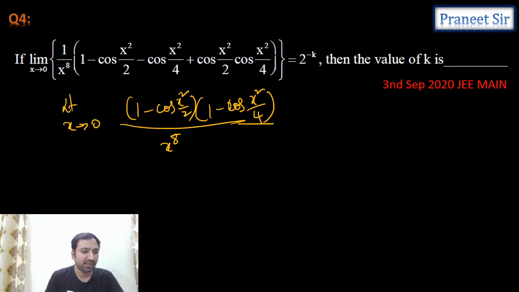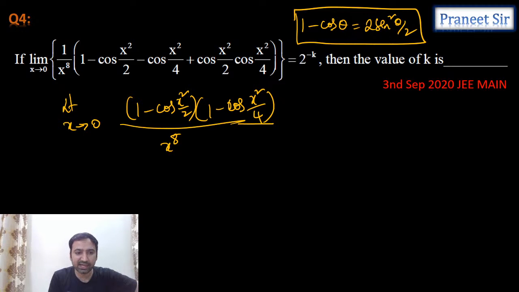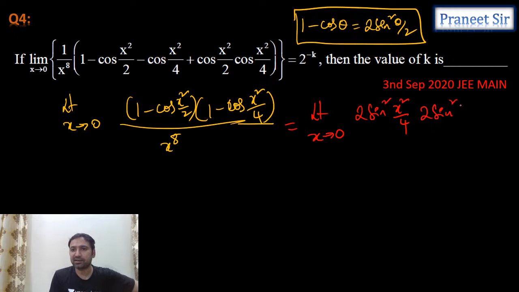Yeah, I'm good, Neelam. So guys, we have this formula: 1 minus cos theta is equal to 2 sine square theta by 2. Half angle formula. Do we have this half angle formula? If you substitute this half angle formula, let's see what we get. Limit x tending to 0. 1 minus cos theta, can we write it as 2 sine square x square by 4? Same way, 2 sine square x square by 8. Can I do that? By x power 8.